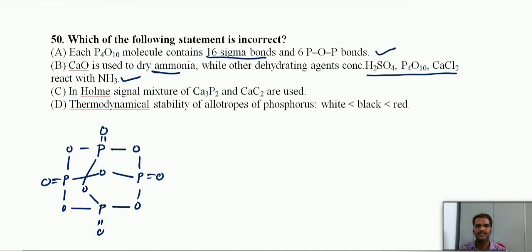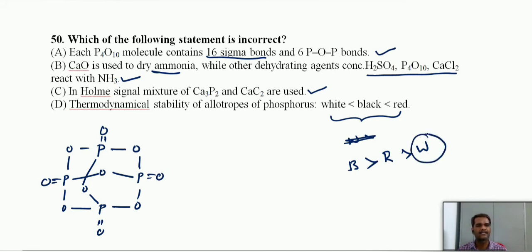In Holmes' signal, a mixture of calcium phosphide and calcium carbide is used. Yes. And thermodynamic stability of allotropes of phosphorus: black phosphorus is more stable than red phosphorus, then white phosphorus. White phosphorus is highly reactive in nature due to high angle strain.